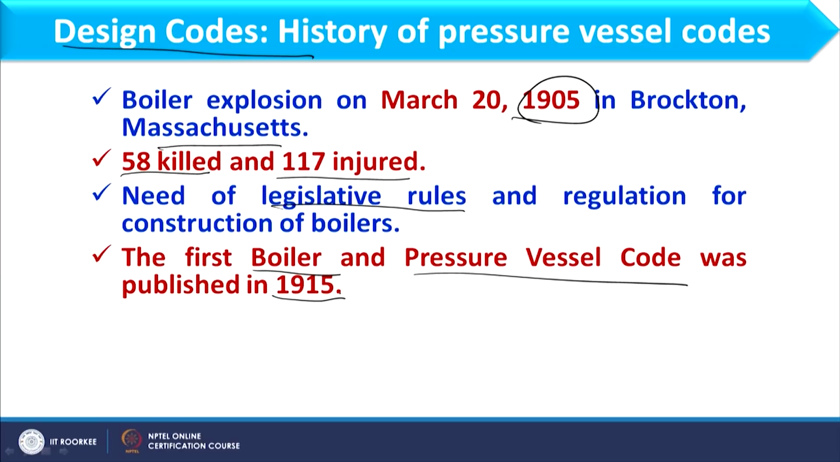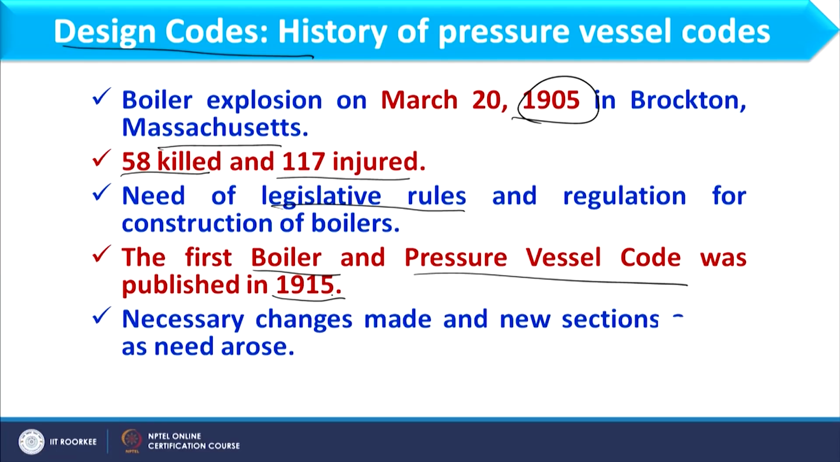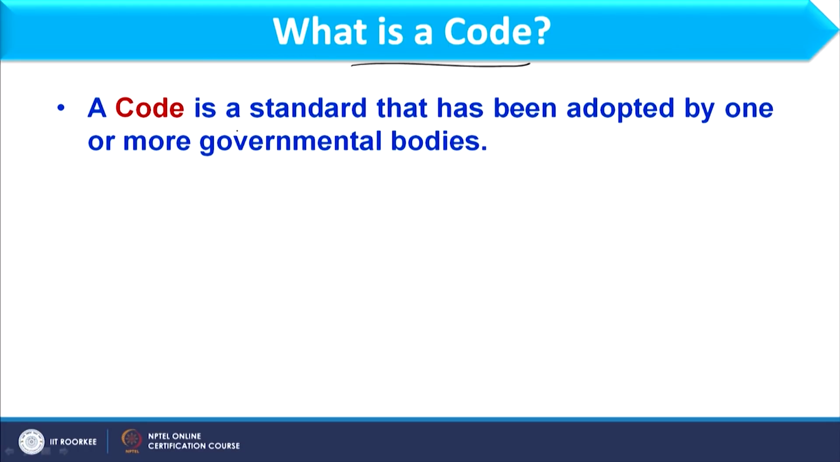The first boiler as well as pressure vessel code was published in 1915. The first code appeared in 1915, and after that, as changes arose, different corrections were made in that code. So, what is a code? A code is a standard that has been adopted by one or more governmental bodies.